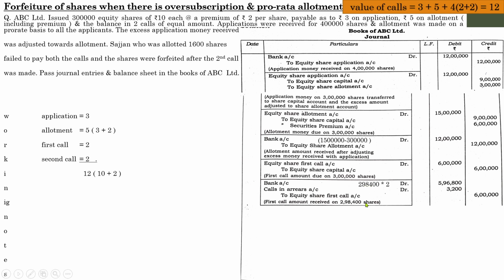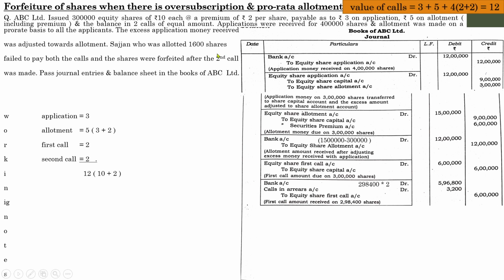And 2,98,400 means 2,98,400 shares, for which the company will definitely receive the amount. The total number of shares held was 3 lakhs. But out of 3 lakhs, 1,600 shares failed to pay the installment. So 3 lakhs minus 1,600, you will get 2,98,400. So 5,96,800.